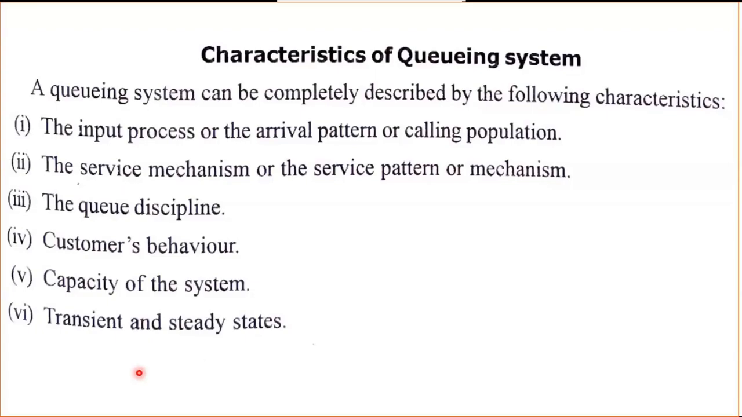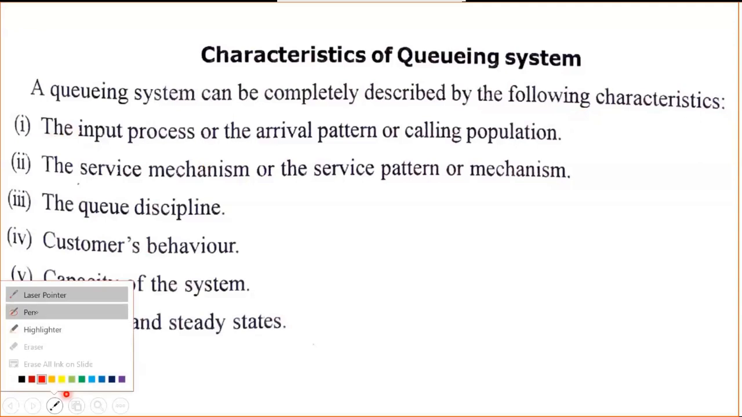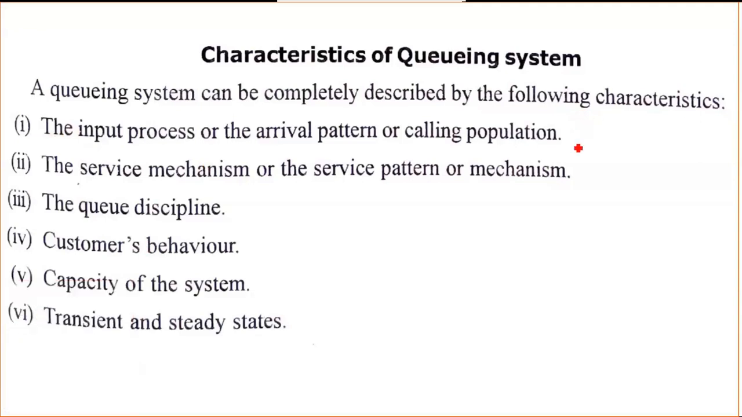And next is the service mechanism. One more thing: the first one, the input process, will be shown with lambda. Whatever problem they give us, we need to find the lambda value. And the second one is the service mechanism.